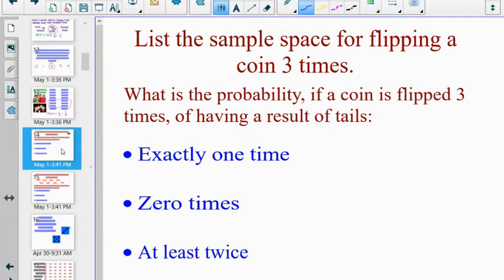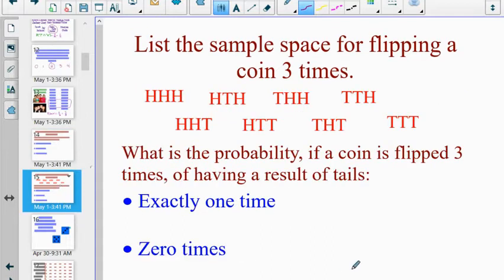Or I believe there's a question in your homework assignment that says you flip 1 penny, 1 nickel, and 1 quarter, or something like that. And I want to figure out what is the probability of these outcomes. I flip a coin 3 times. What's the probability of having exactly, let's see, I'm looking at tails exactly 1 time, 0 times, or at least twice. And of course, if I start listing them, tails, tails, tails, tails, tails, heads, tails, heads, tails, etc., etc.